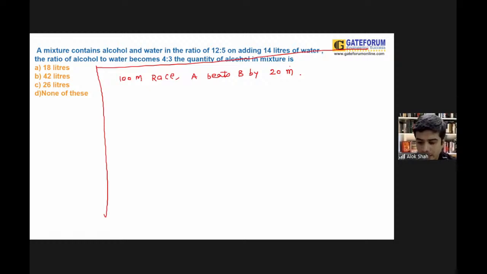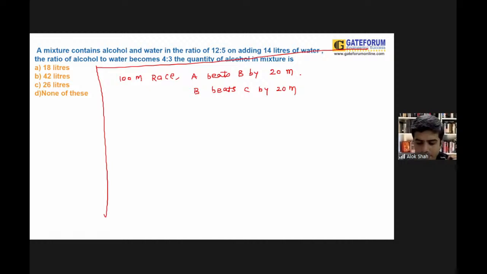Listen to the question carefully. In a race of 100 meter, A beats B by 20 meter and B beats C again by 20 meter.